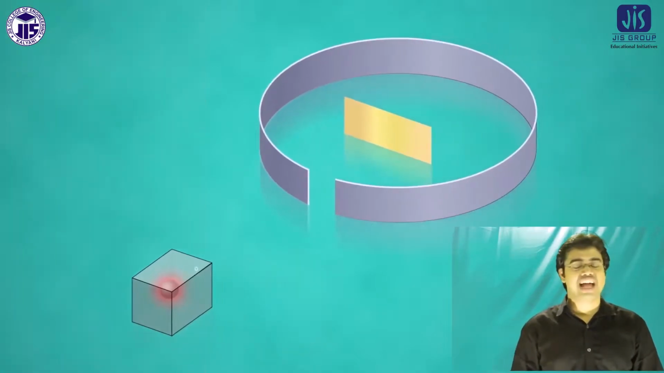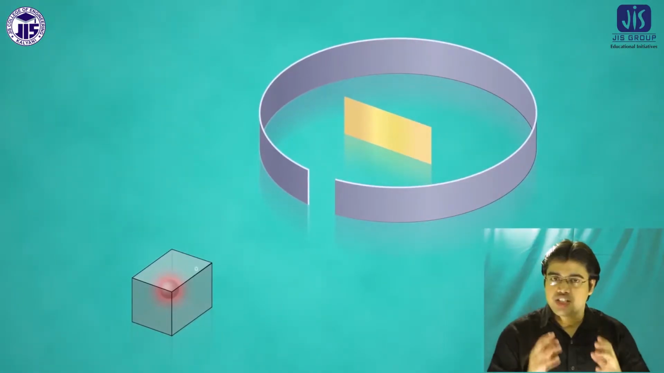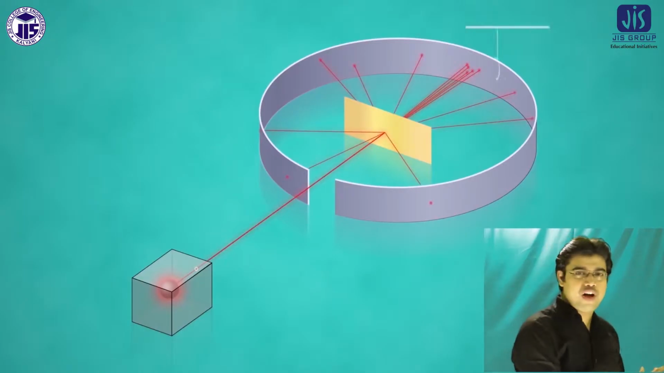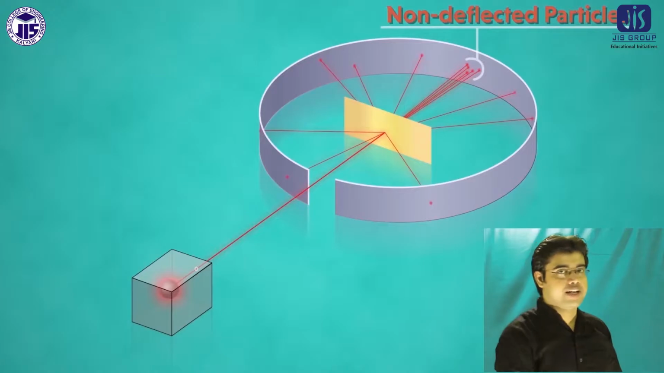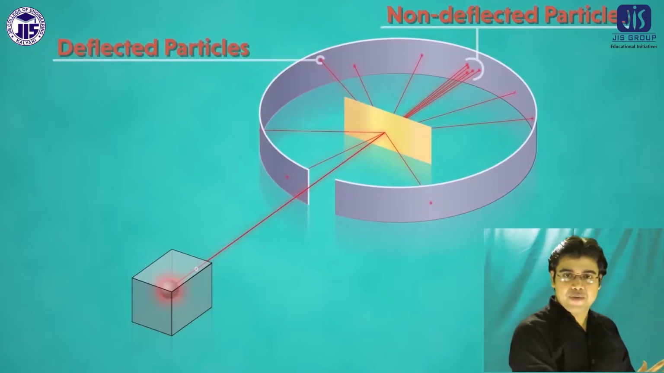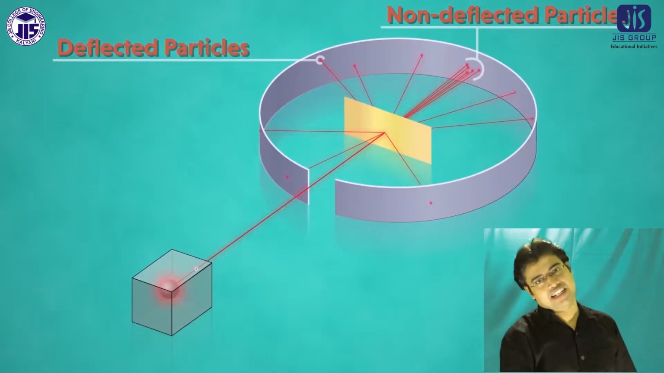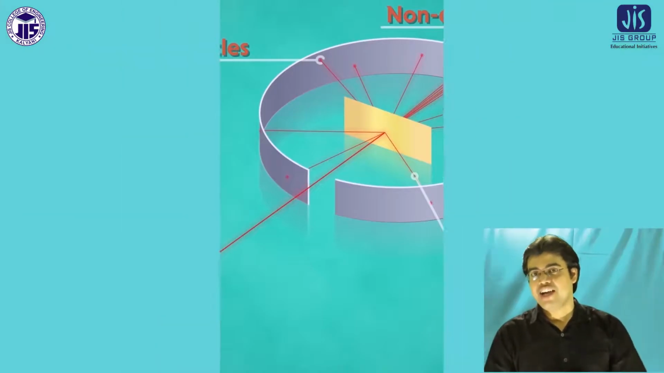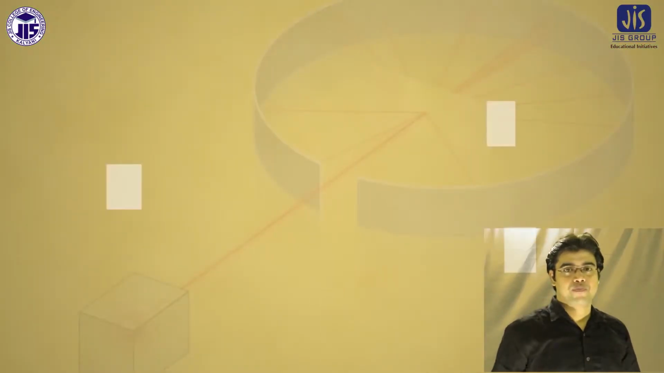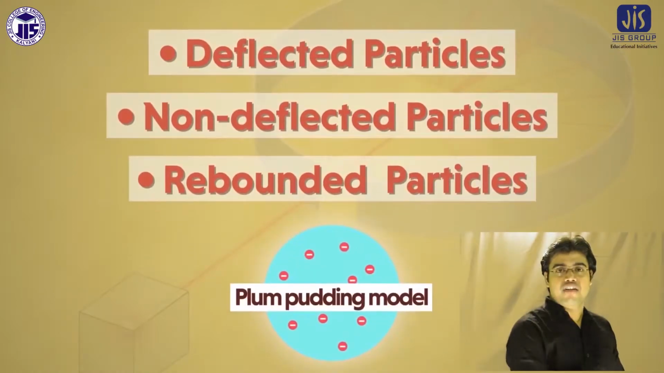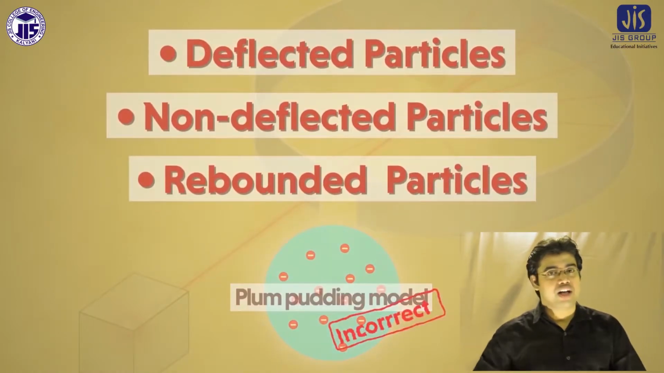But actually it did not happen. Most of the alpha particles pass through the gold foil without any obstacle. A few alpha particles were deflected at a particular angle, and very few alpha particles came back along their original pathway; these are called rebounded particles.